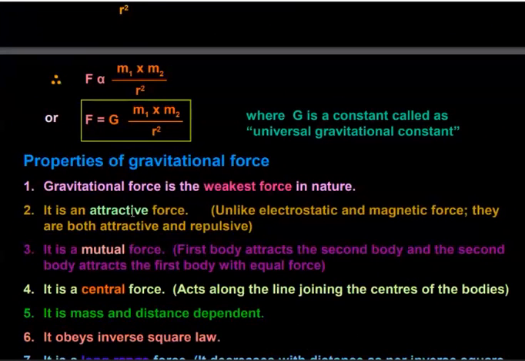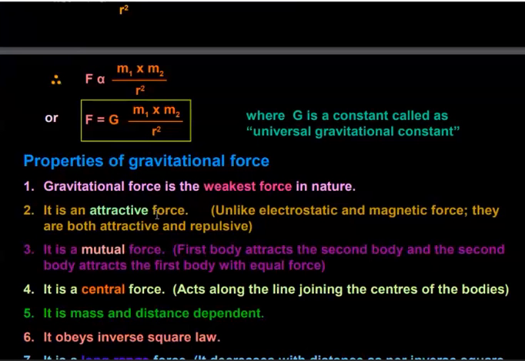Now we have to learn about the properties of gravitational force. Gravitational force is the weakest force in nature in comparison to electrical force and magnetic force. It is an attractive force. Gravitational force is always attractive. It is not repulsive. On the other hand, magnetic force and electrostatic force are repulsive as well as attractive.